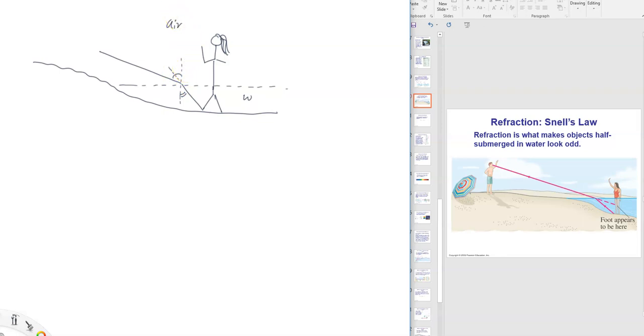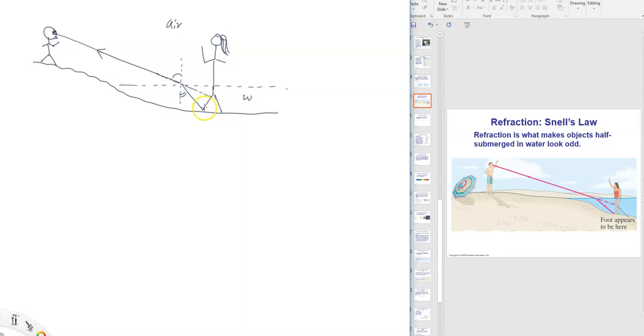So I'm going to undo that. It goes in this direction, and we need to place this guy's eye right here. Oops, this is the eye. Okay, so it goes to his eyes, but the way the brain understands this, it appears like it's coming from here.